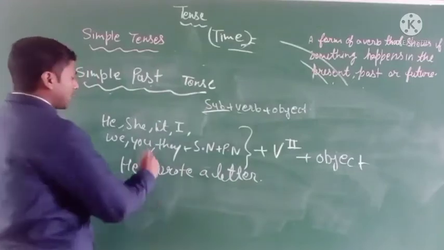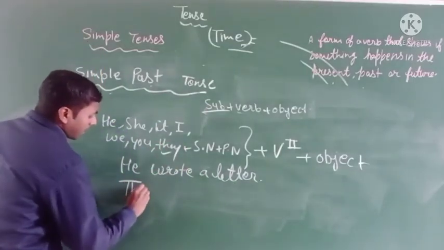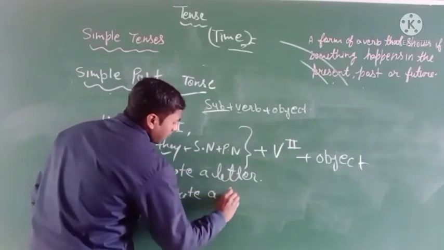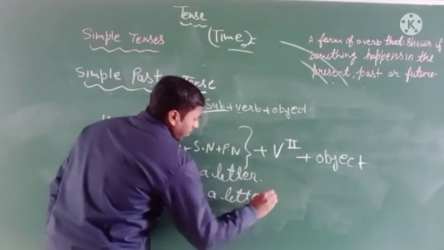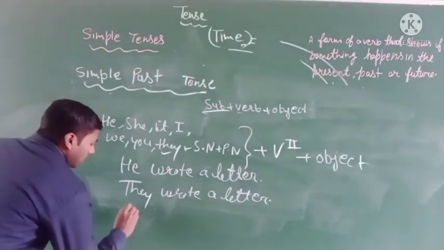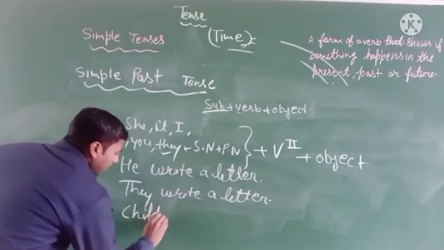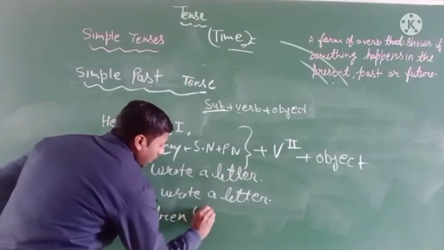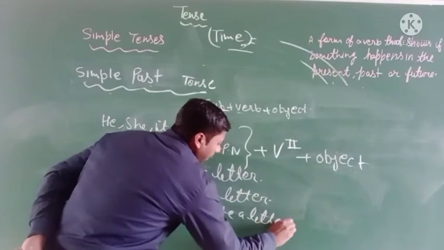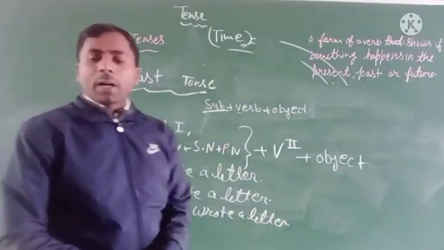With this subject, they wrote a letter. With any plural number, children wrote a letter. It is the simple past tense.